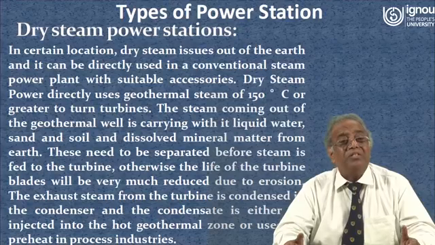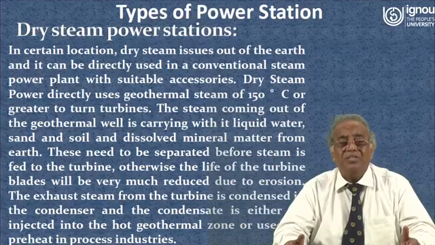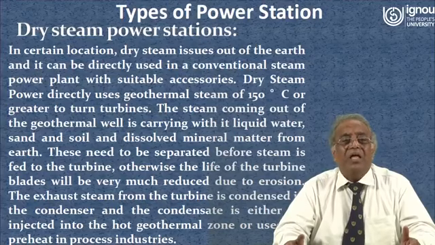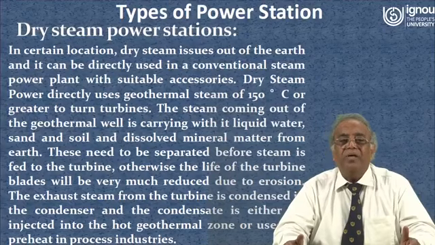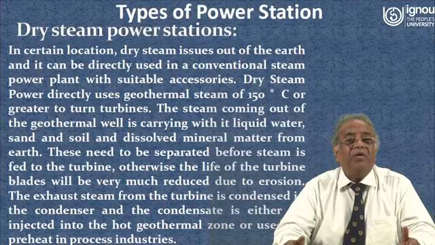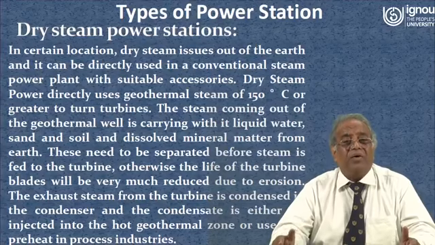So, let us begin our discussion on the dry steam power stations, that is one type of the geothermal power plants. In certain locations, dry steam issues out of the earth and it can be directly used in a conventional steam power plant with suitable accessories. Dry steam power directly uses geothermal steam of 150 degrees centigrade or greater to turn the turbine.